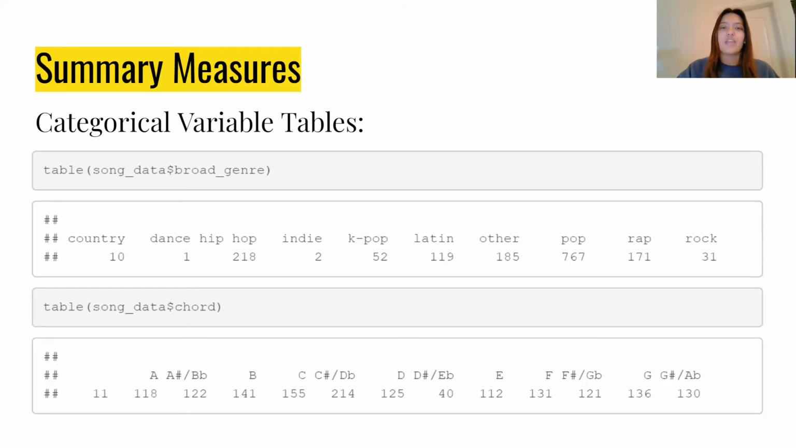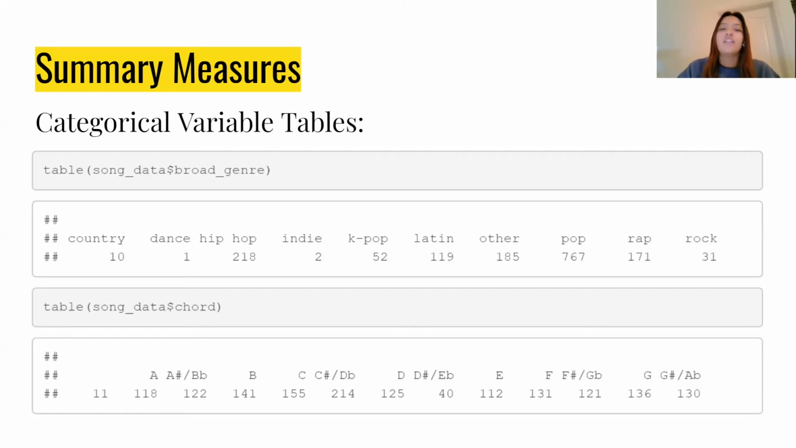So next we have a table of the chords, and the blank category is the songs that had a blank string as the chord, and therefore the chord information is just missing from that song. So all of the chords with slashes are chords which could have been written differently but are musically the same, such as A sharp and B flat.